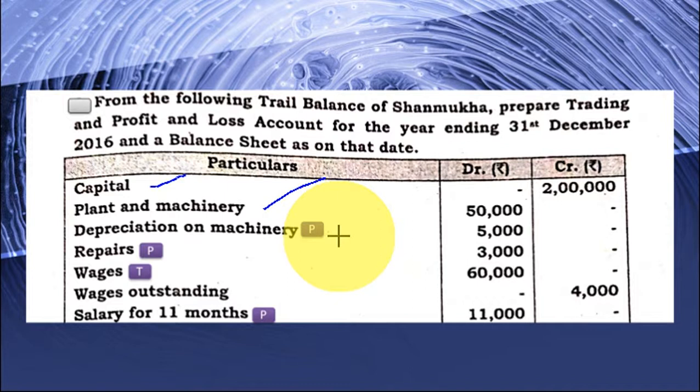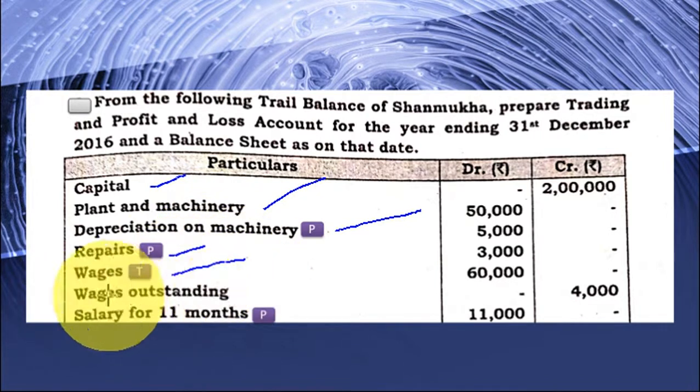But when depreciation is given in the trial balance, it has to directly go to the profit and loss account. Only once it appears, so it is in the profit and loss account. Except depreciation, all the outstanding items will directly go to the balance sheet, right? So depreciation on machinery, profit and loss account. Repeats, profit and loss account. Wages, trading, wages outstanding. Now you tell me, where does it appear? Whether in the trading account or in the balance sheet? It is in the balance sheet.